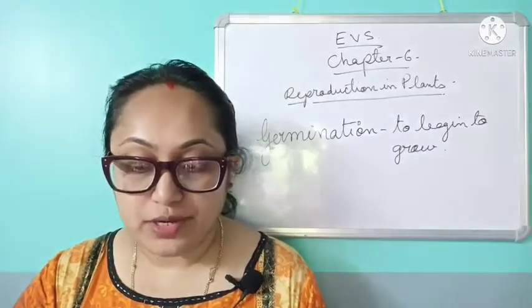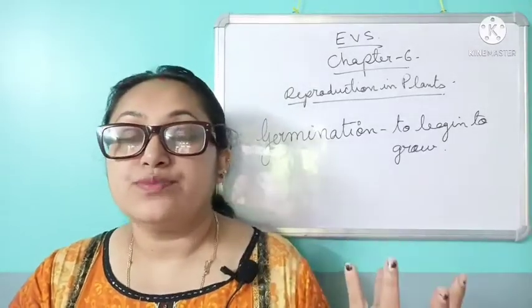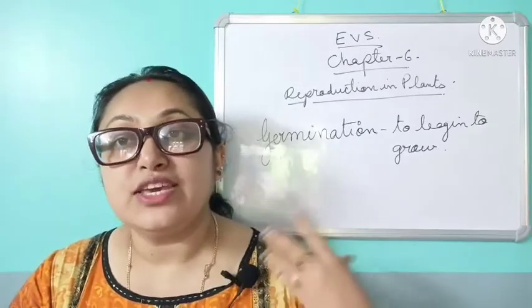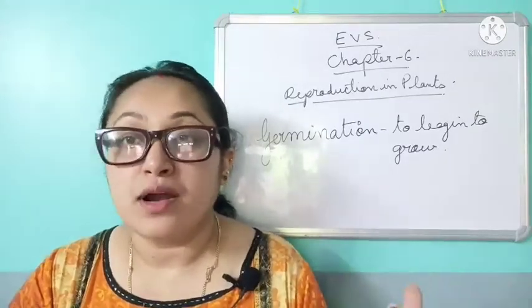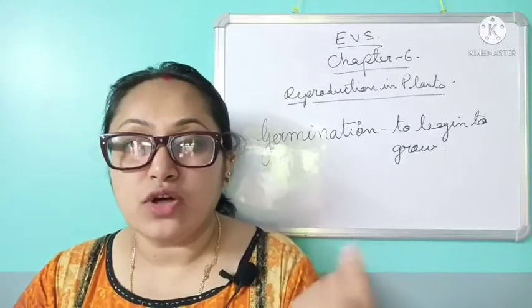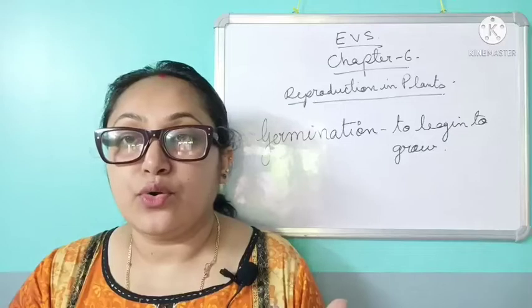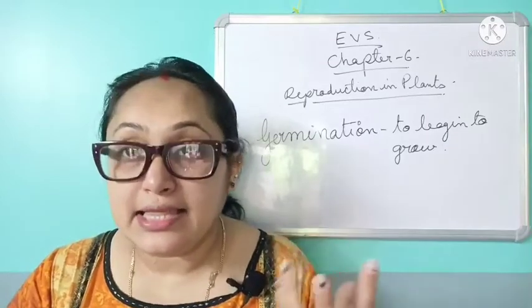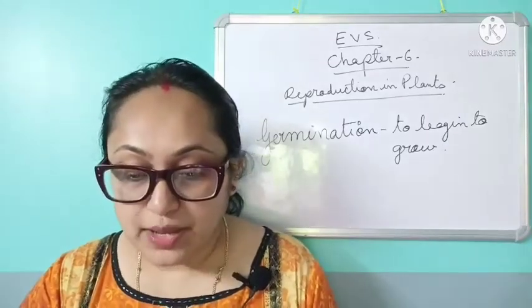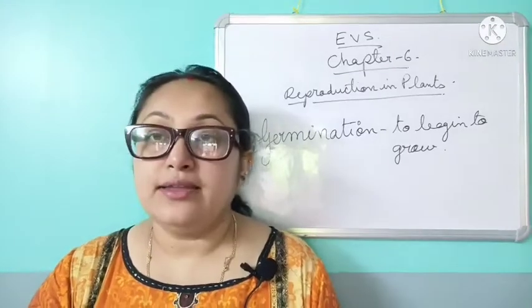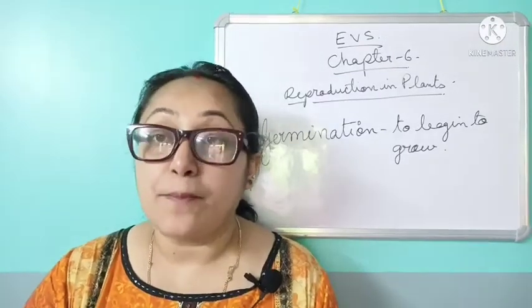Good quality seeds should be sown. Now we have studied dispersal of seeds. This is human dispersal. Now who will sow the seed? The farmer. But it should be a good variety of seed, not the cheap one. It has to be good so that it can grow into a beautiful, nice and healthy plant. Crops should be irrigated at the right time. The irrigation should also be done at the proper time.